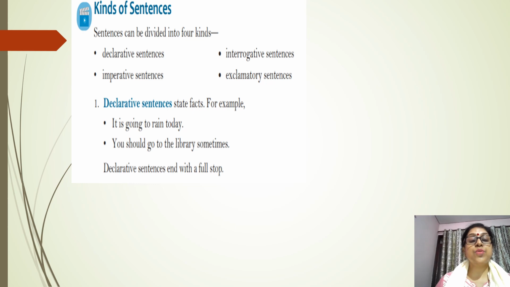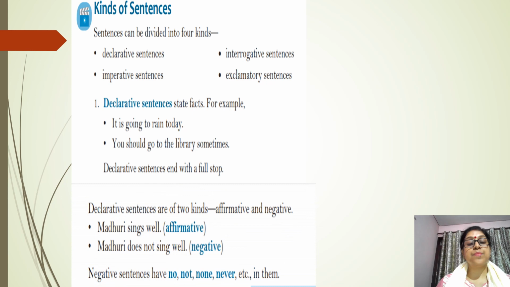So the very first is declarative sentences, which state facts. It is going to rain today. You should go to the library sometimes. Declarative sentences always end with a full stop. Children, this is a very easy way to identify the sentences. Full stop means declarative. Fine.